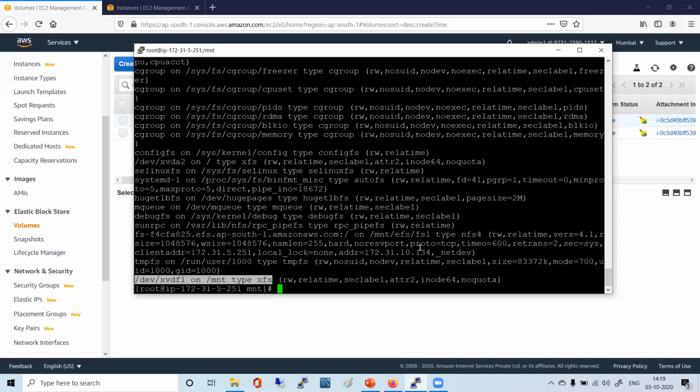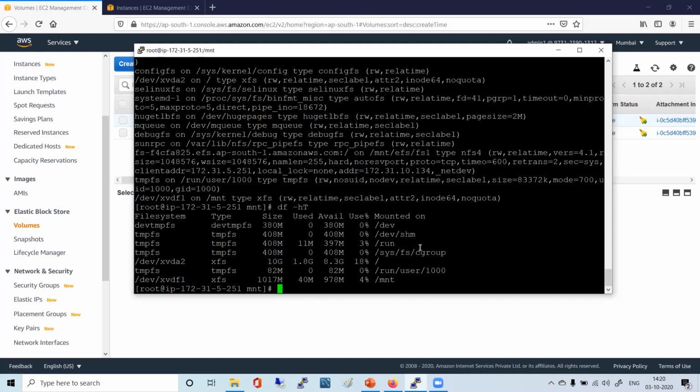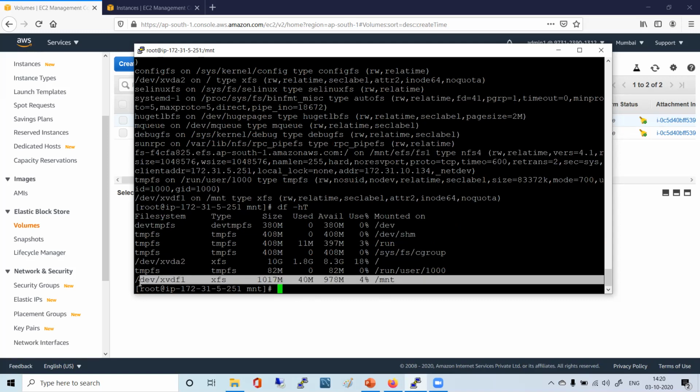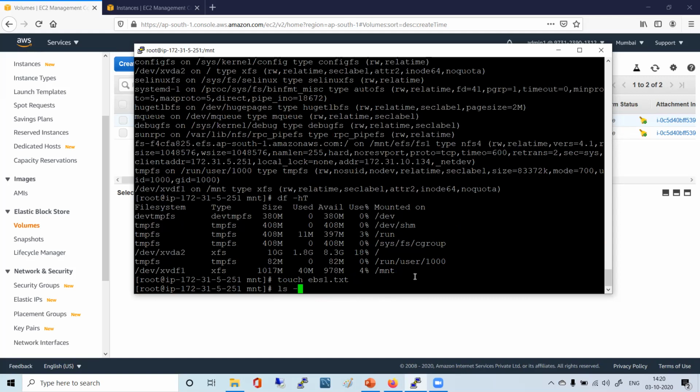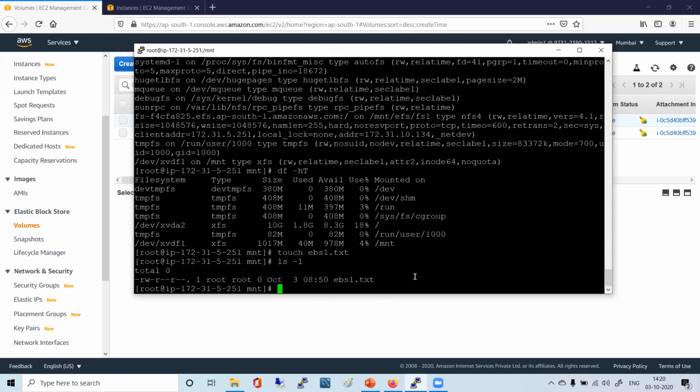It is mounted. If I run the df -hT command, I see my file system: this xvdf1 is mounted on /mnt. If I touch ebs1.txt and do ls -l, I have my file here.